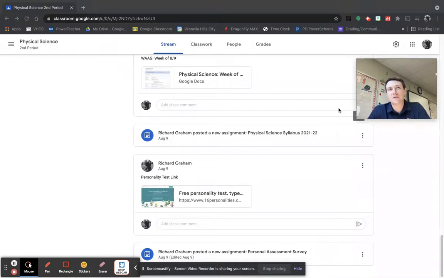Our content in physical science this year will follow the Alabama Course of Study standards. Topics that will be covered will include the properties and laws of motion and forces, different types of energy and its application, the properties of waves and matter, and its interactions, both physical and chemical. For a detailed breakdown of the units this year, please consult your student syllabus, which can be found in Google Classroom.